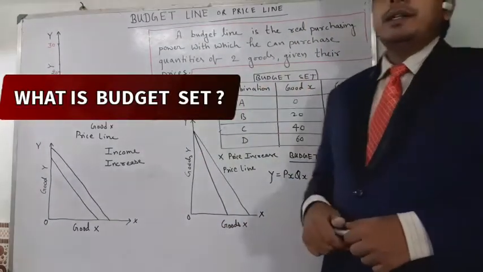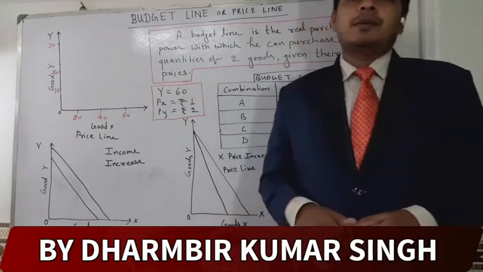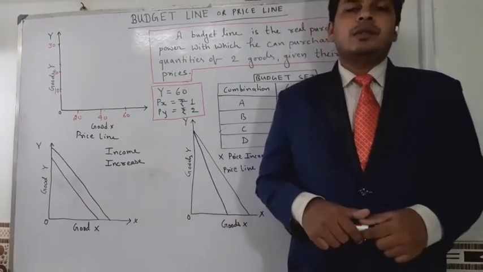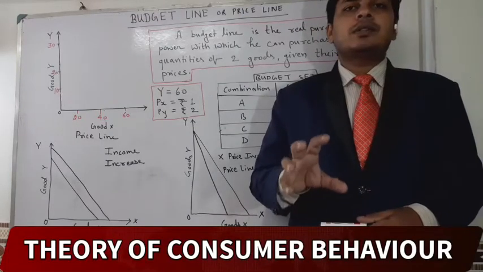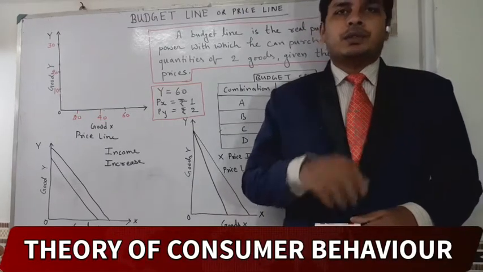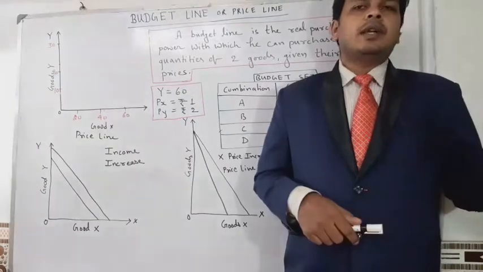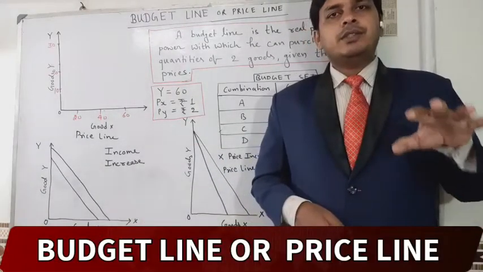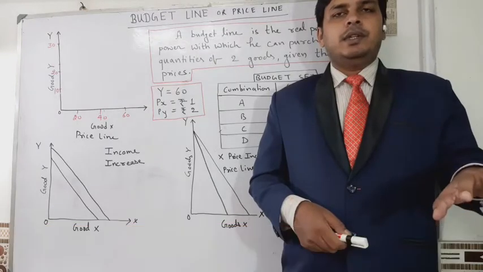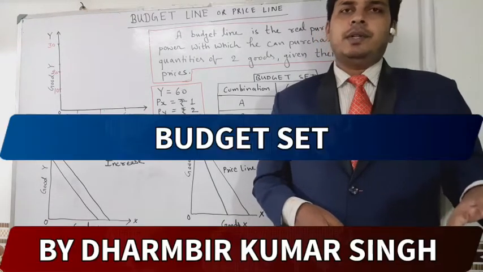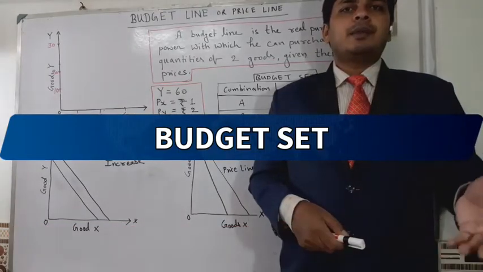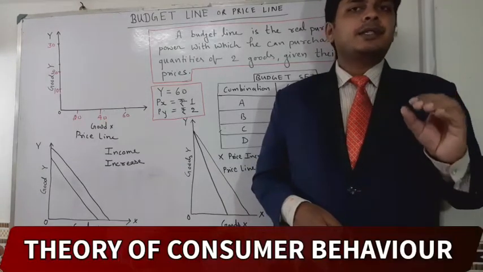what is budget set. What is budget set? Budget set is the combination of two goods. Budget set shows the combination of two goods. What are two goods? Suppose goods X and goods Y. It shows the combination of two goods. It is called budget set. Before discussing a budget line, I will discuss budget set.